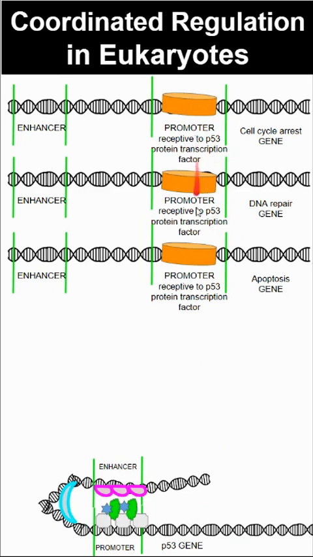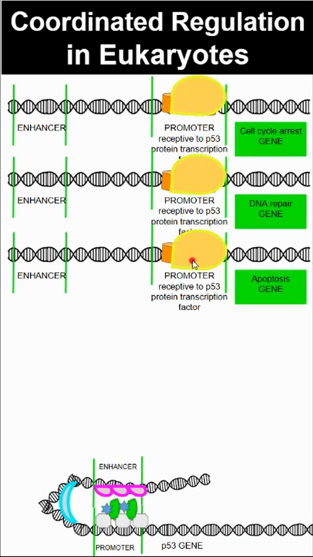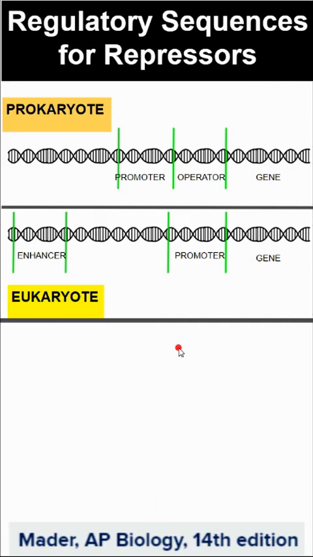This transcription factor can help RNA polymerase bind to each one of these, and ultimately the tumor suppressor gene begins, and it helps with cell cycle arrest, DNA repair, and possibly apoptosis if that's needed. But all of these genes can be coordinated through a single transcription factor.